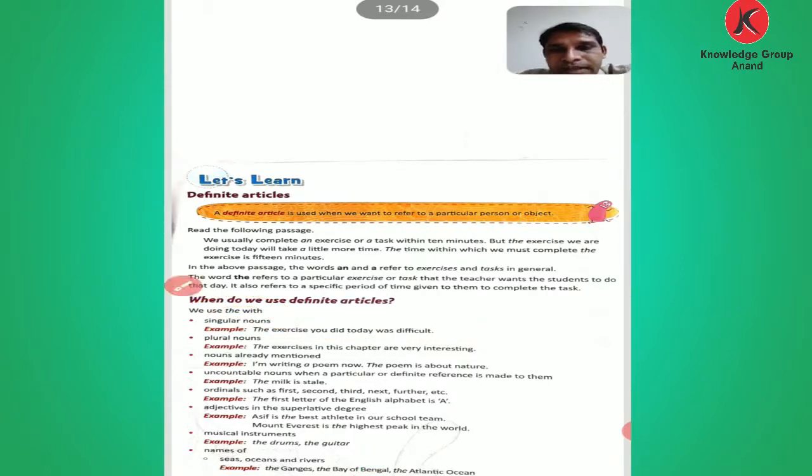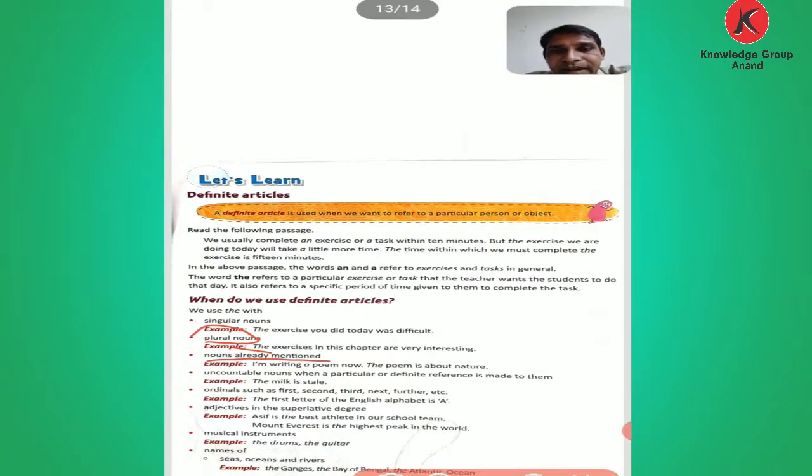Okay, let's see the second one: plural nouns. The exercises in this chapter are very interesting. Here it is not a single exercise but many exercises, in one chapter. That is why here the is used. The exercises.